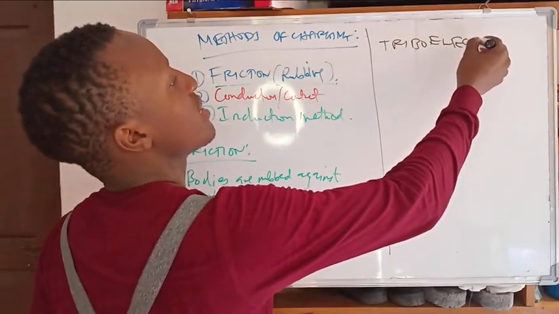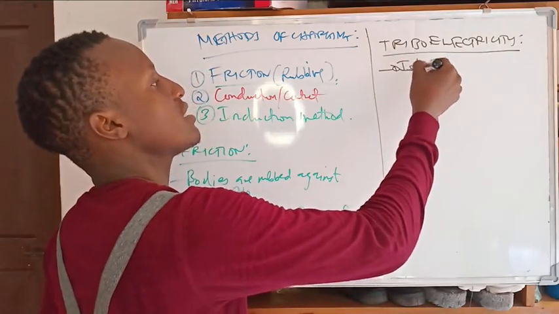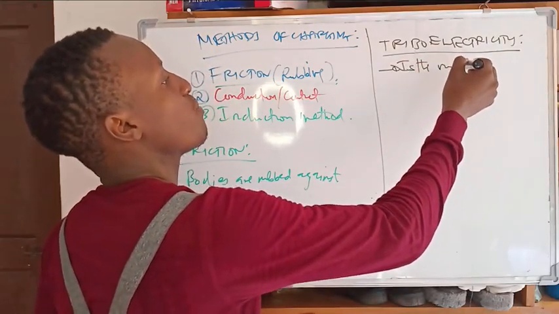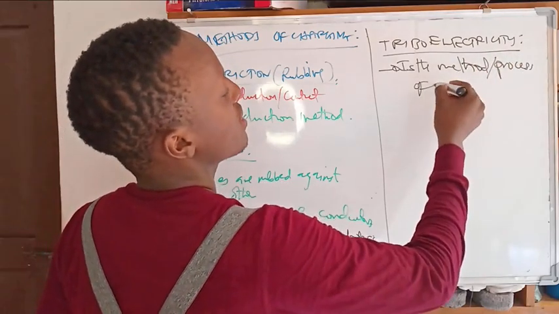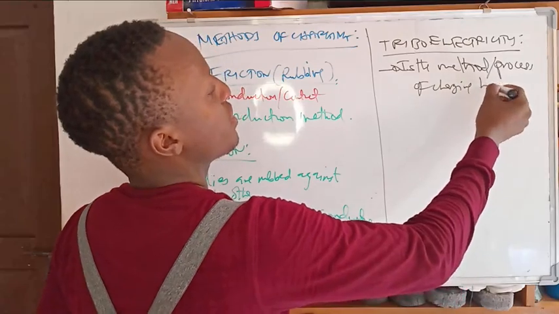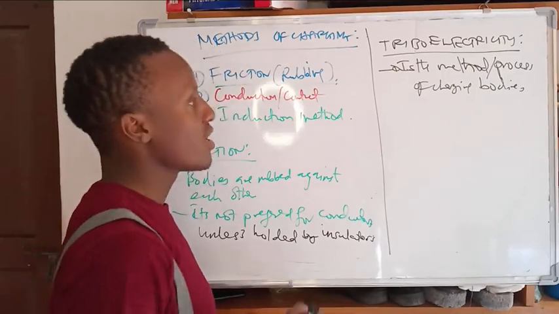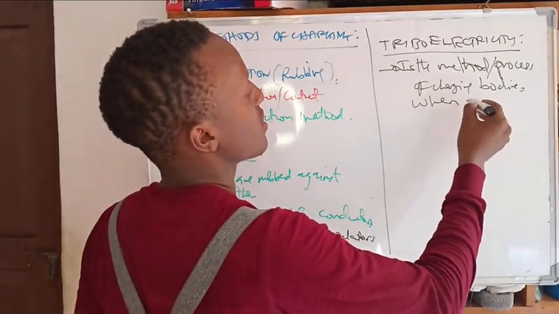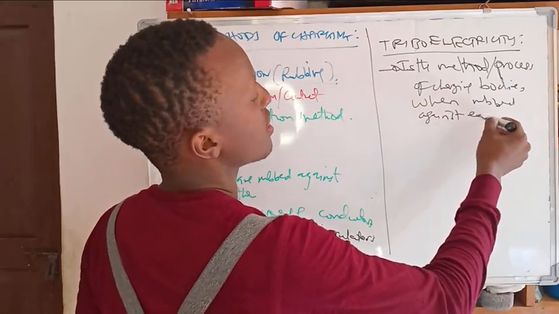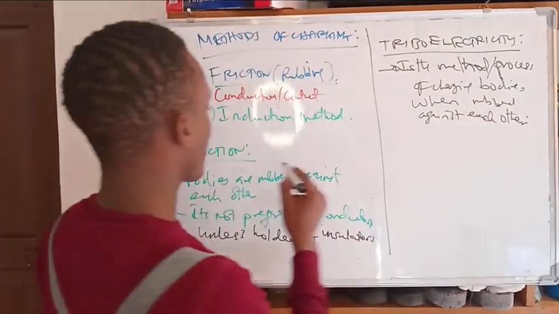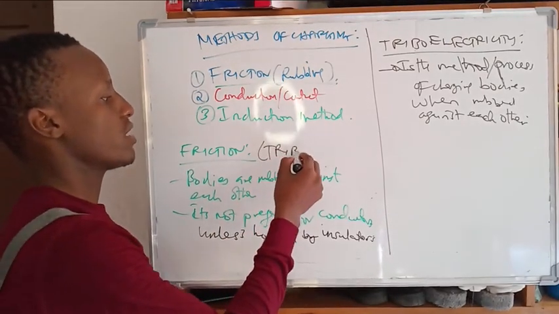It is the method or process of charging bodies, or the process by which bodies tend to acquire charges when rubbed against each other. So this method of rubbing can be called triboelectricity.